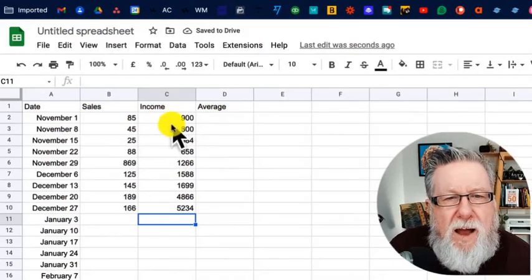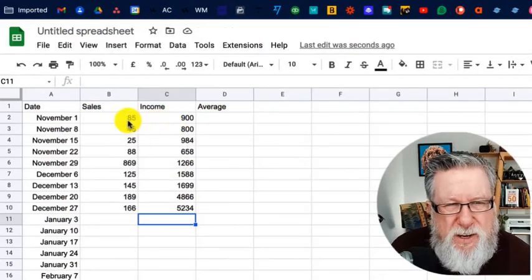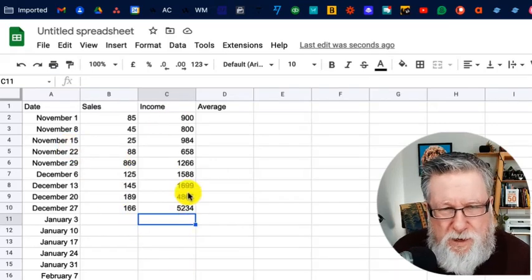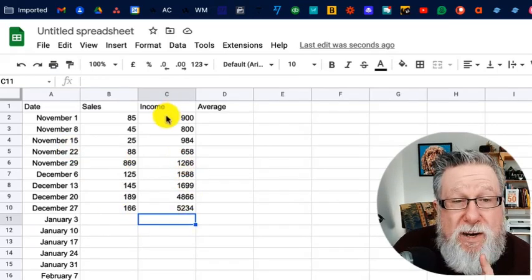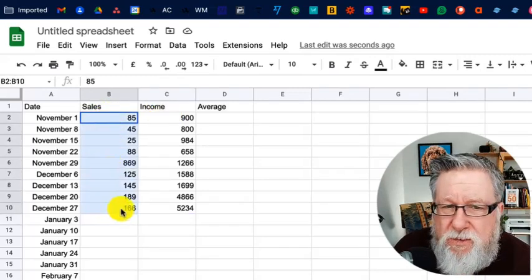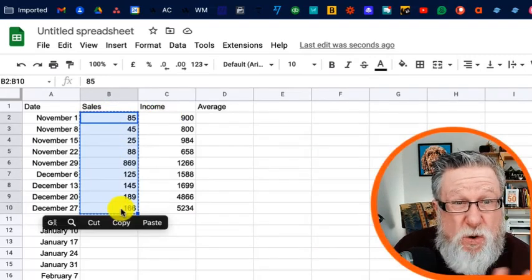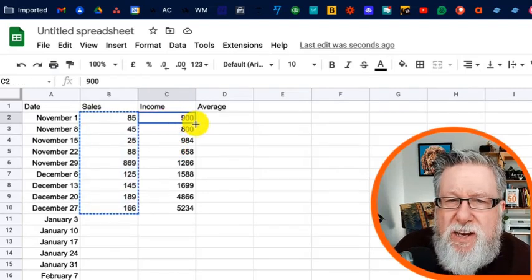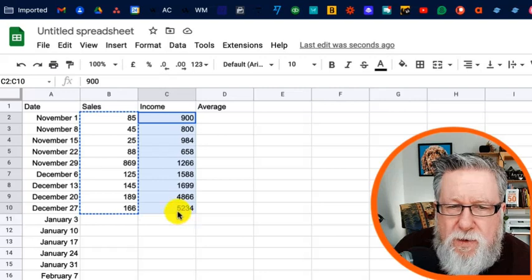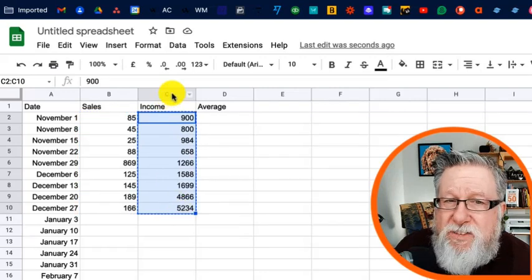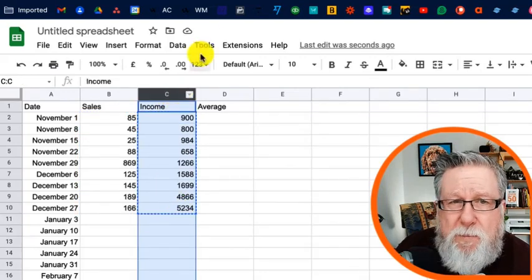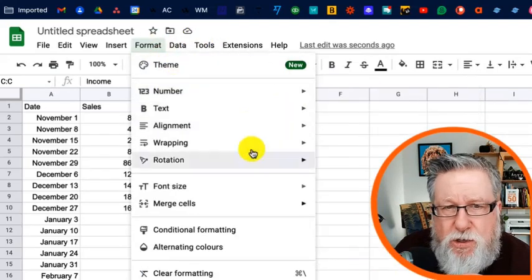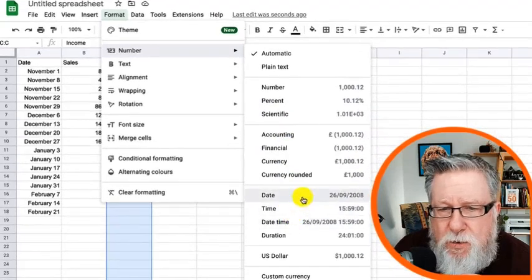Okay, I've entered some random numbers in here that could represent how many sales we made in each of these weeks and how much income we got from each of these weeks. Now, we want to change the format. We're happy to leave the sales numbers as they are because that's just units sold. That could be just a straight up number. But here under income, I want to change this into currency. So I select all of the range that I want, or I could simply click in the very top of the column, and I can go under the format menu, go under number, and I can choose to change the number to a currency.